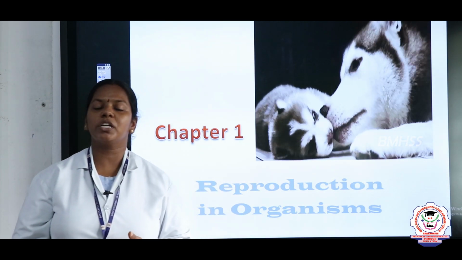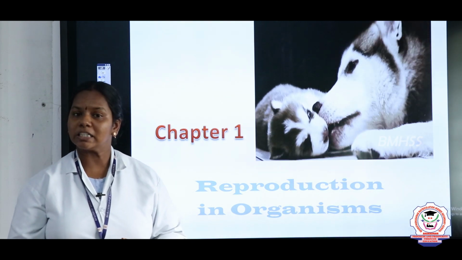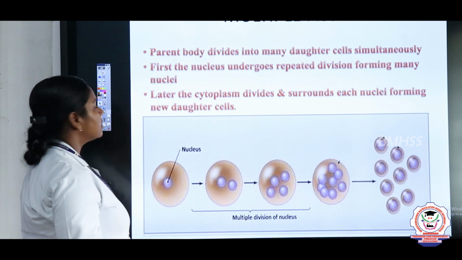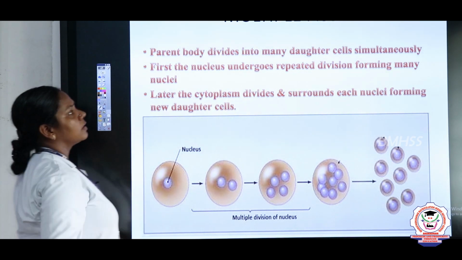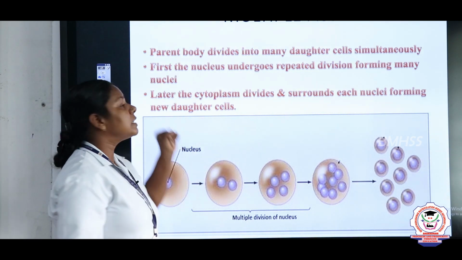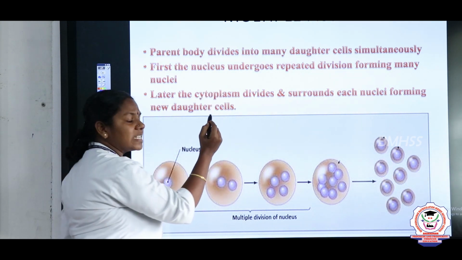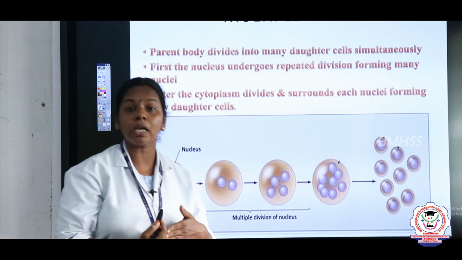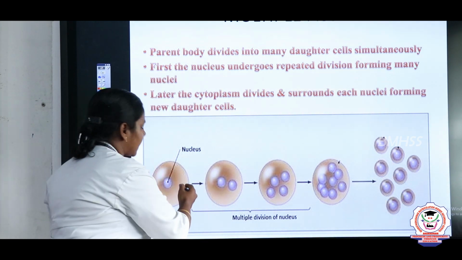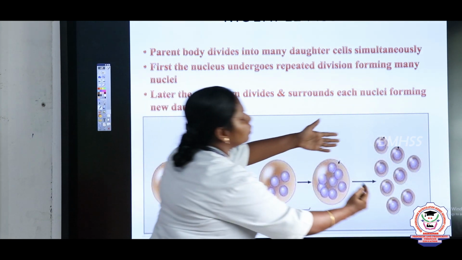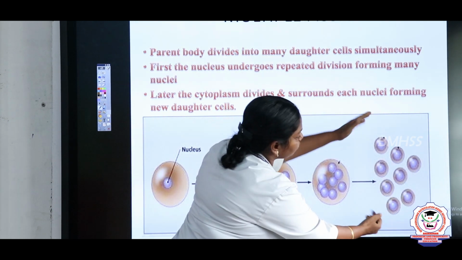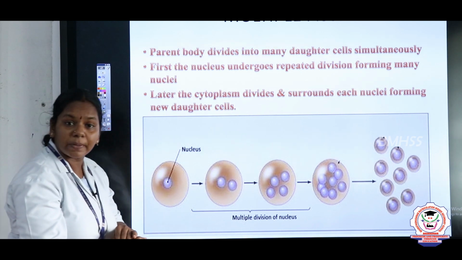And today we are going to discuss multiple fission. So, what is multiple fission? If an organism divides into two or more daughter cells, multiple meaning many. So, if a single cell divides into two, or more than 4, 5, 6, if it divides more, it is said to be multiple fission.